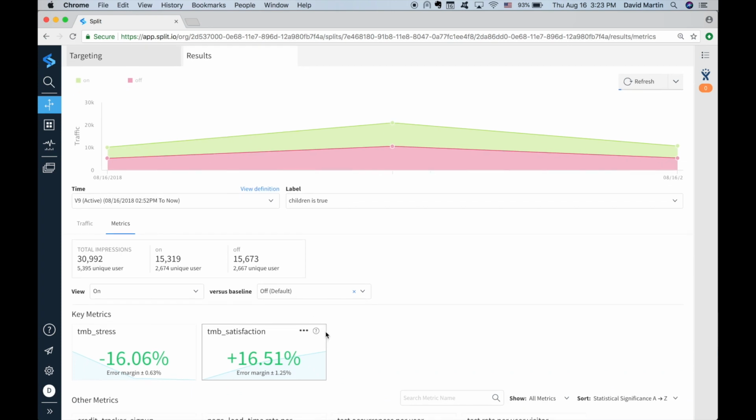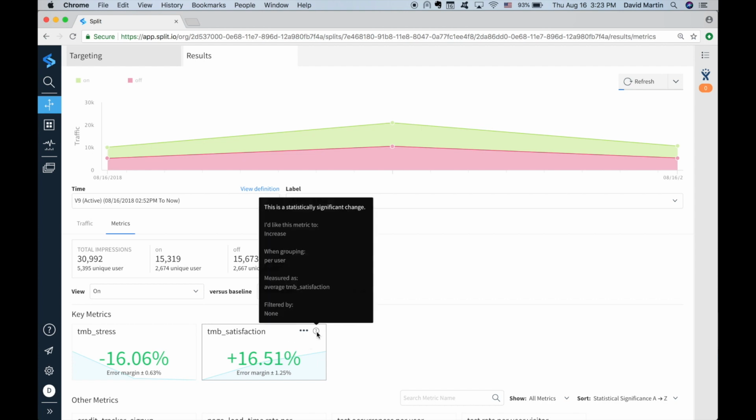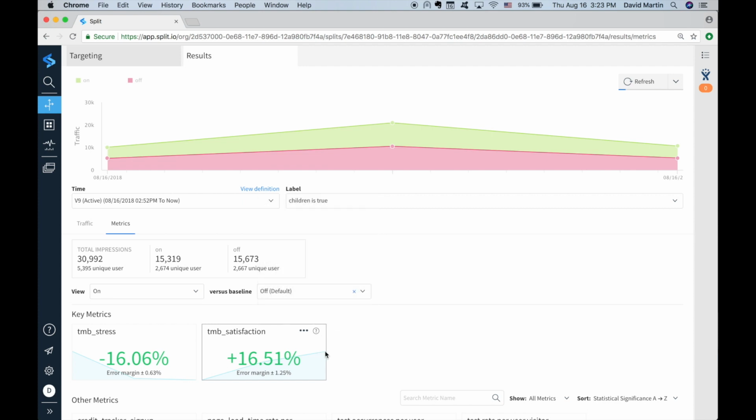When we look at the key performance metrics below, we can see right away that stress went down and satisfaction went up. But the fact that these metrics are green and bold is something special in Split. When you slide over the question mark, you can see that this is a statistically significant change. In other words, Split saw enough hikers through each of the treatments to determine that this change in the metrics was caused by the feature. This type of analysis is special to Split.